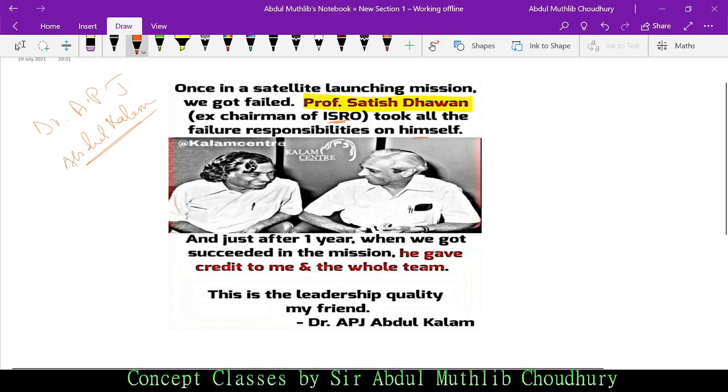So when there was a satellite launching mission and it failed, what did Professor Satish Dhawan do? He said that I take the entire responsibility of failure. What did I tell you?